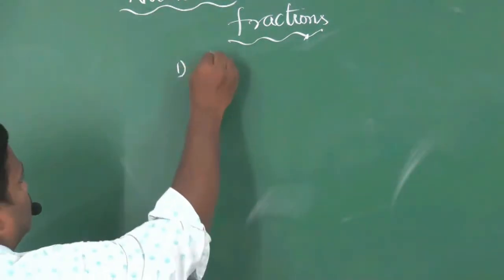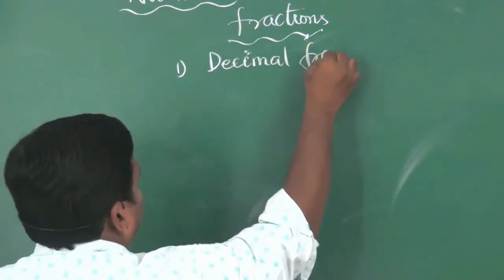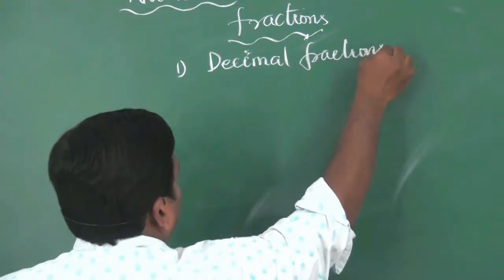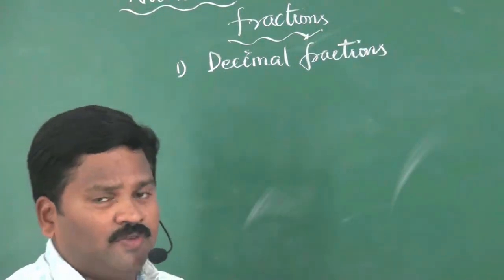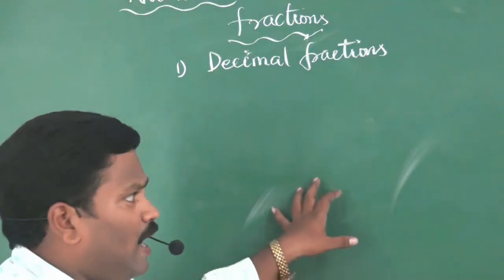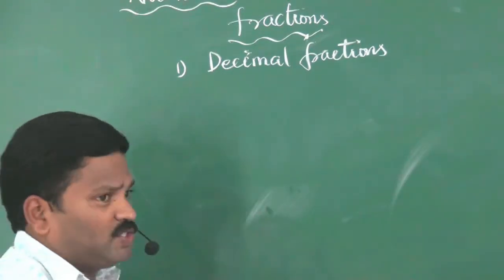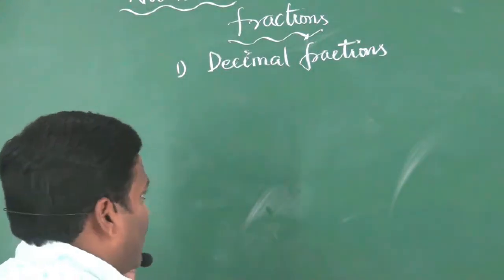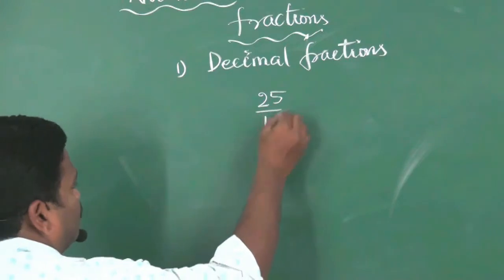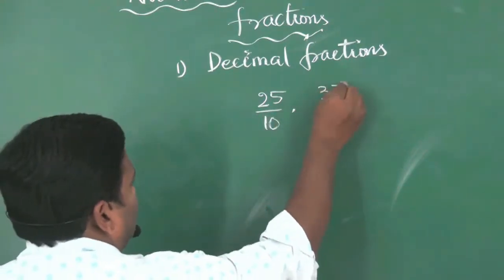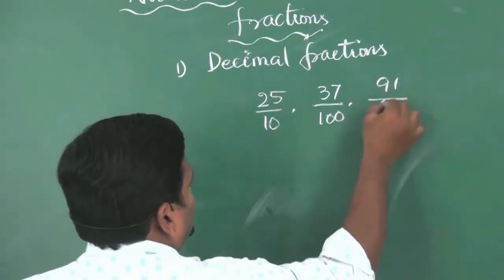First one, decimal fractions. If the denominators of the fractions are 10 or powers of 10, such kind of fractions are called decimal fractions. For example, 25 by 10, 37 by 100, 91 by 1000.